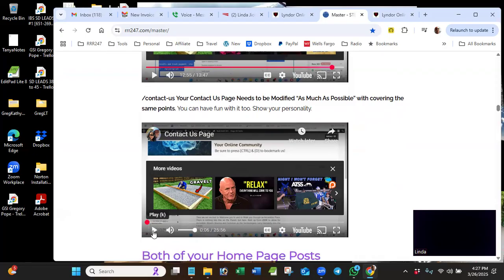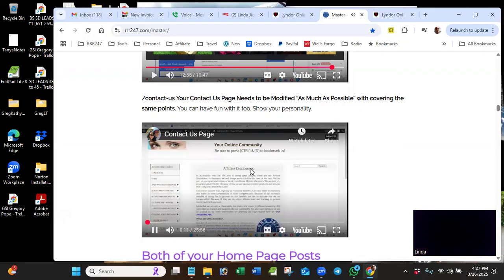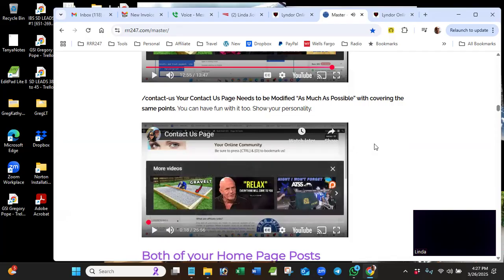So let me just take a quick look here and show you what he's talking about. Just to be clear, I'll go ahead and close this tab out. From my main tab, I'm in the dashboard. We're logged in. I'm on the home page. I'm going to go to the contact us here, right click and hit open link in new tab. So right click, open link in a new tab. Let me show you what he's talking about there.